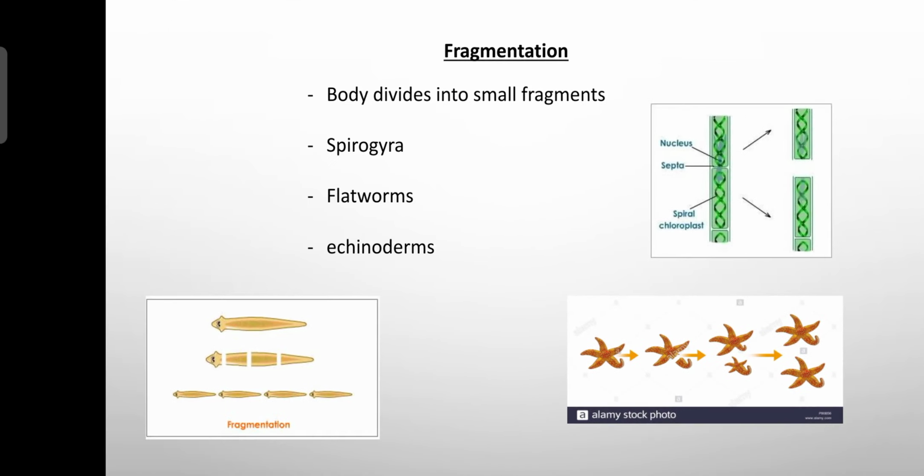The next, we'll study about the next type called fragmentation. Fragmentation is a process by which the body part divides into small fragments, and each fragment develops into a new organism. For example, we have spirogyra. We have an example called the flatworm, the planaria. We have an example called the starfish. If you take any of the examples, either spirogyra or planaria, or the starfish,